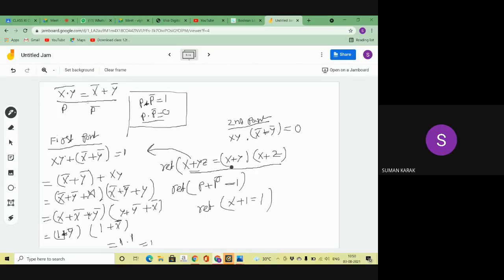So I can write x plus y bar plus x, and again x plus y plus y. Did you understand that? Because I'm taking the reference, I am applying this law here, and I'm getting that. Did you understand or not?